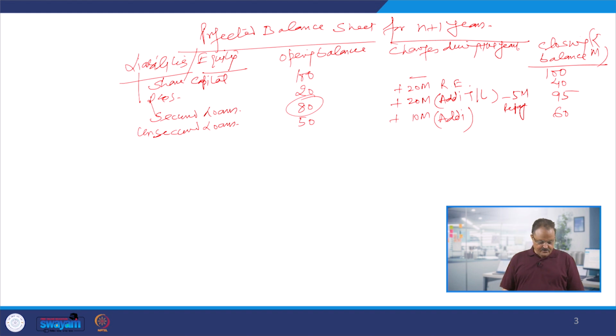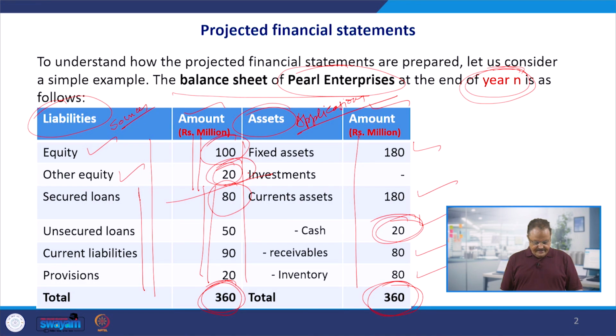And finally, we are going to have the current liabilities. What are the current liabilities? If you go back here, you will find out the current liabilities are 90 million, right?